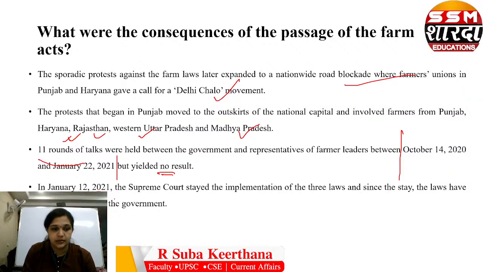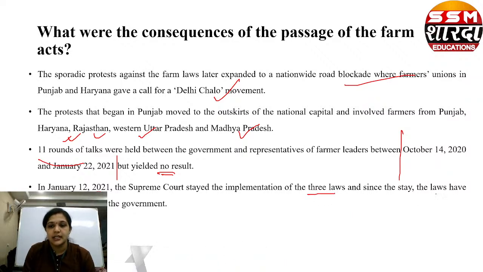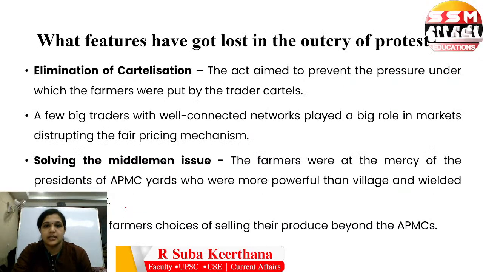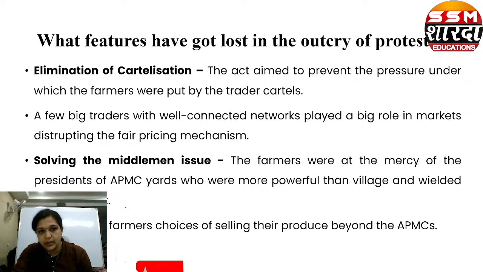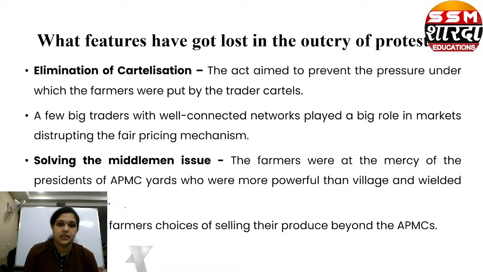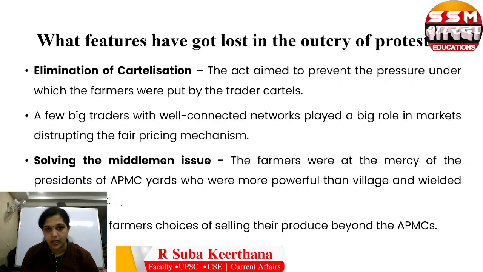On January 12, 2021, the Supreme Court stayed the implementation of the three laws. Since the stay, the laws have been suspended by the government. So what features have got lost in the outcry of protest? We saw what the law is. What are the positives of that law? What are the negatives of that law? What happened after the agitation began? What did we miss in this law? We have agitated and the law has been removed, but what are the negative outcomes of removing this law?